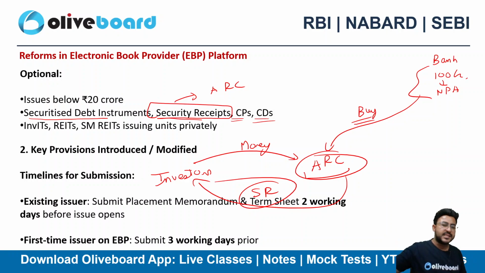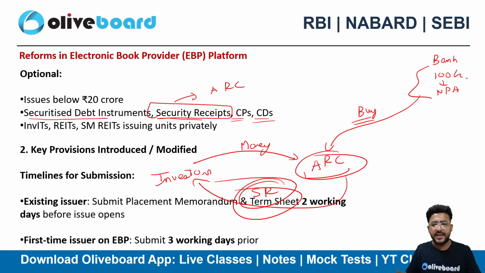Whenever I receive money from those NPAs, I'll pay it to my investors. When I receive interest and principal, I'll keep paying the investors, and obviously as an ARC I'll be buying these 100 crore worth of NPAs at a deeply discounted price. These are NPAs, so I'll buy them and restructure them. We have already discussed the concept of securitization multiple times in many videos. So these security receipts are nothing but a debt instrument. We have covered all the debt instruments plus the non-convertible redeemable preference shares as well.